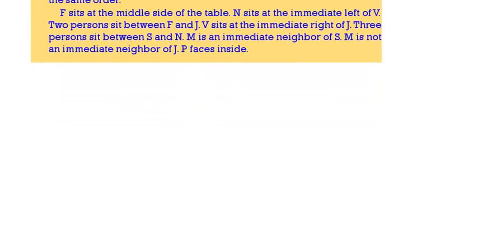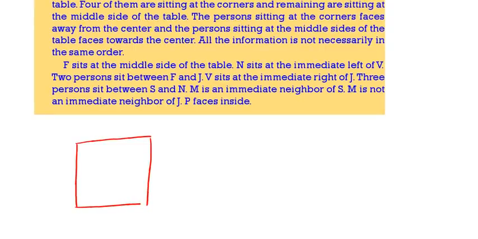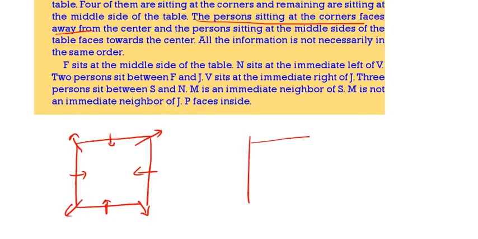Corner is facing away from the center, middle is facing the center.